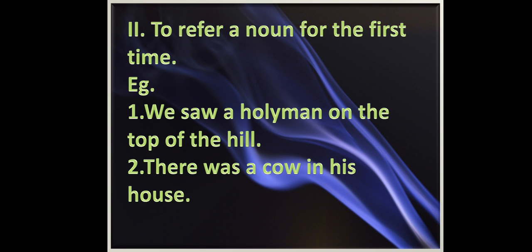We use the indefinite article a to refer to a noun for the first time. For example, we saw a holy man on the top of the hill. We don't know who he is, but we saw him for the first time. We are introducing him for the first time, so we are using the indefinite article a. In the second example, there was a cow in his house. In this example also, we are introducing that cow for the first time, so we are using the indefinite article a.